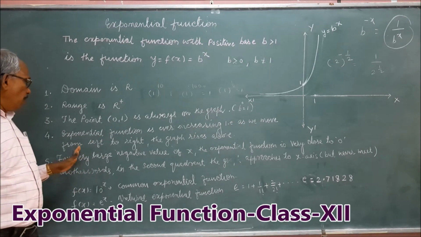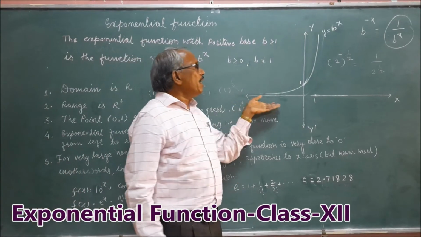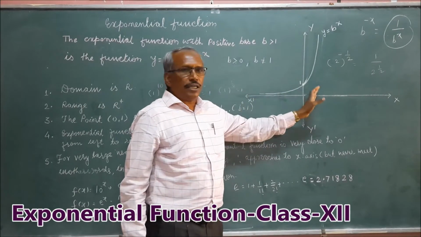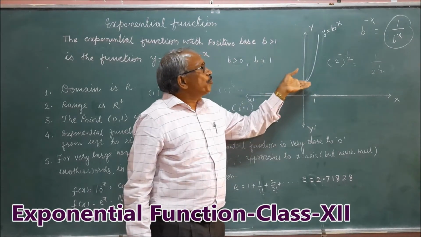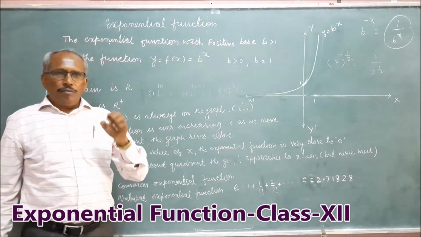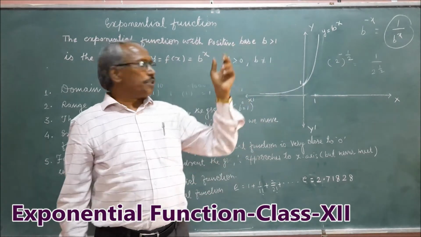As we move from left to right, the graph rises. So we can say that the exponential function is ever increasing.